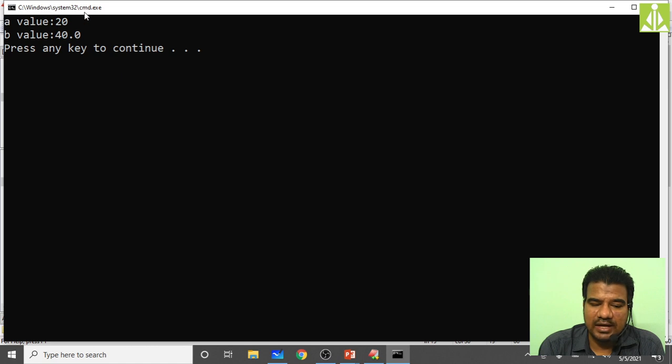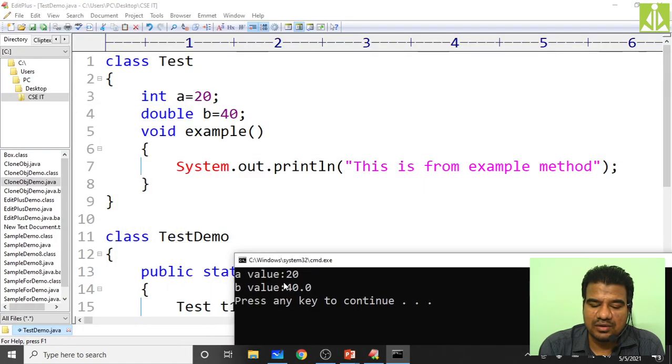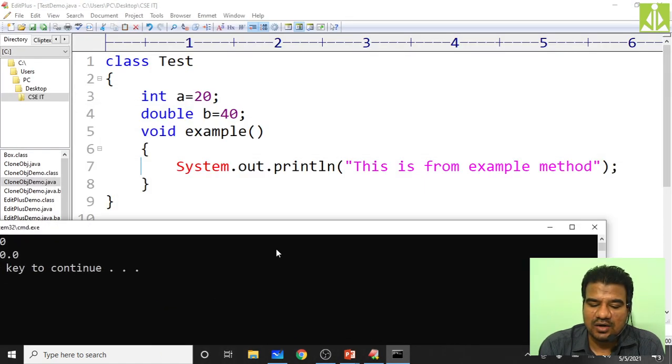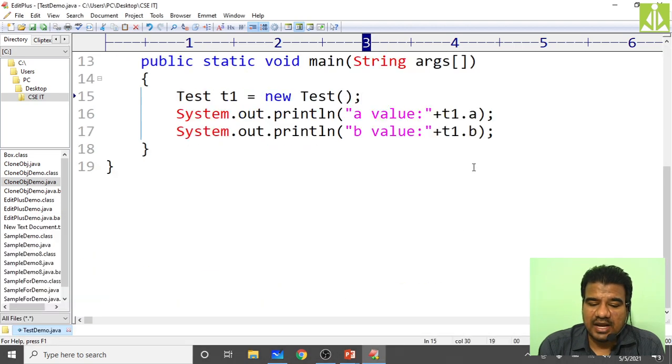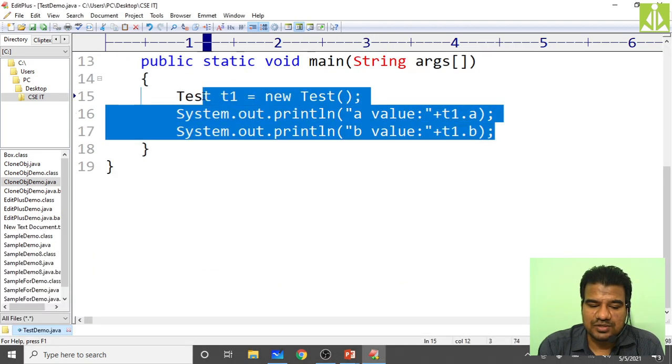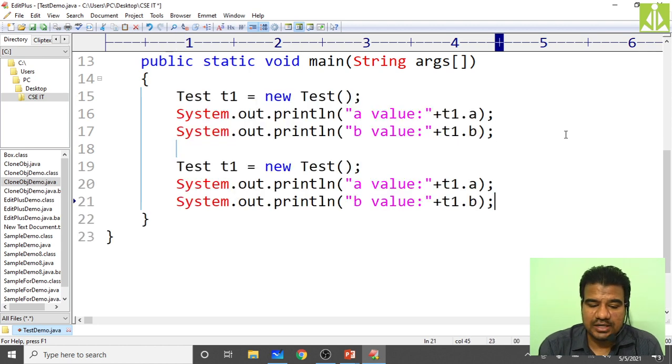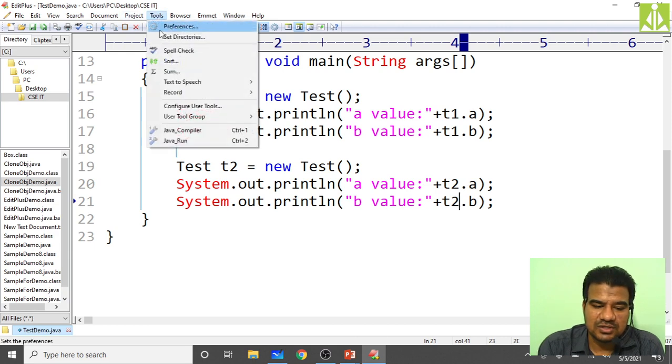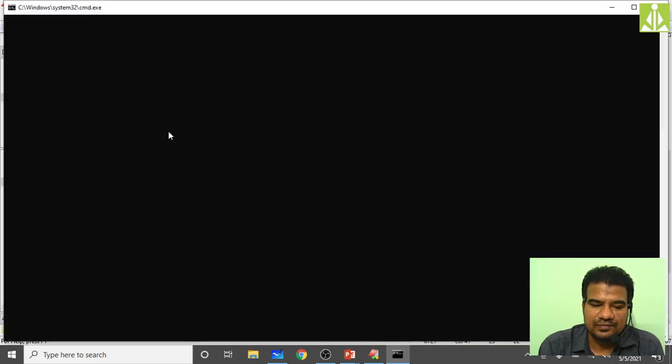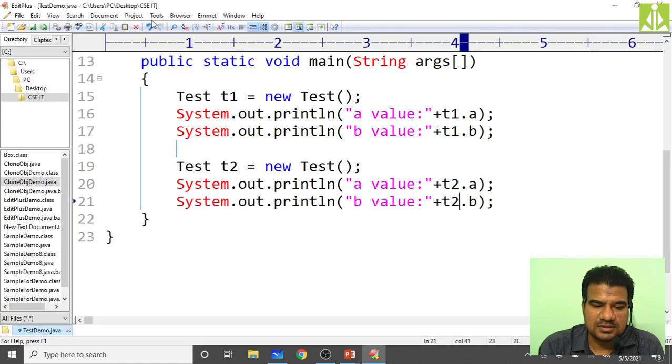See, a value 20 I got and b value 40 I got. So if I create another object, t2 object, and print the value of a and b using the t2 object, now what will I get? Just go and check, compile, done, run.